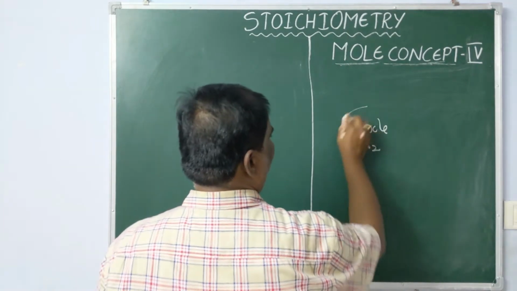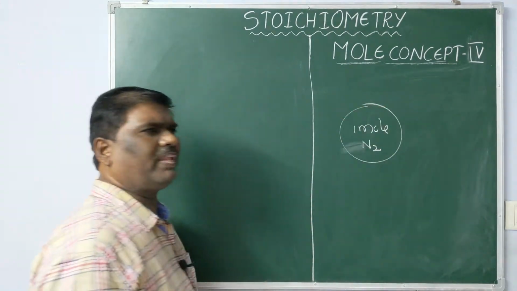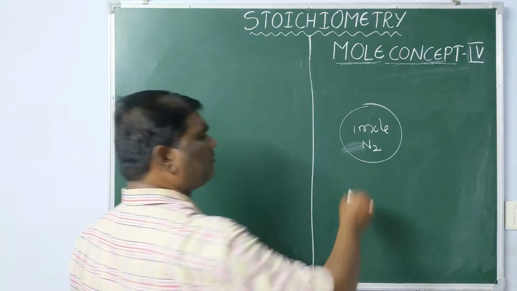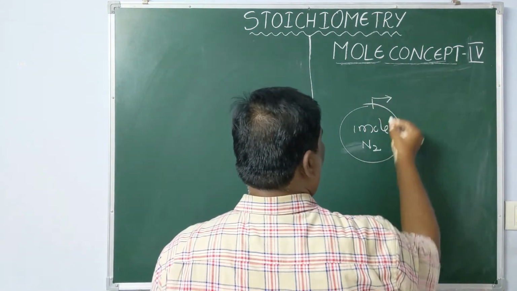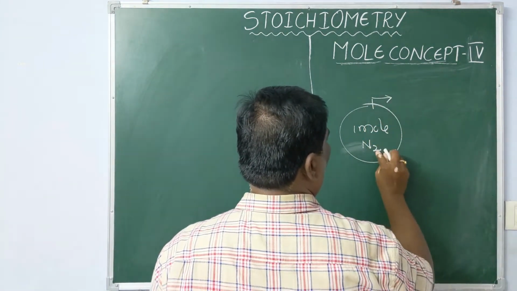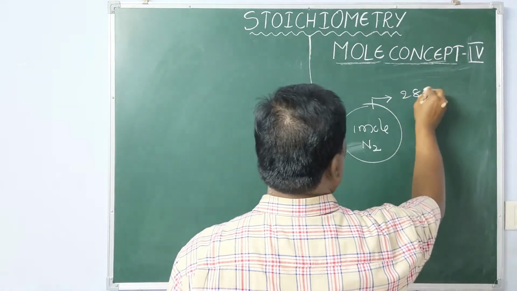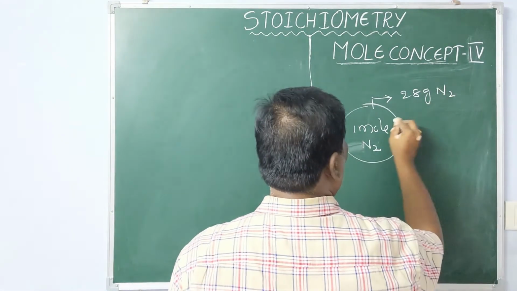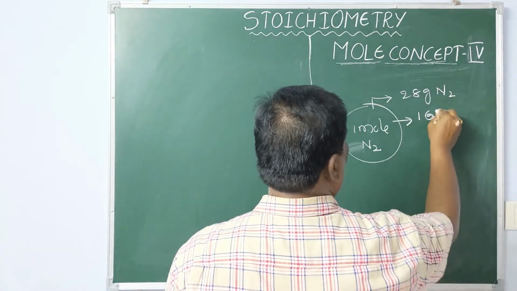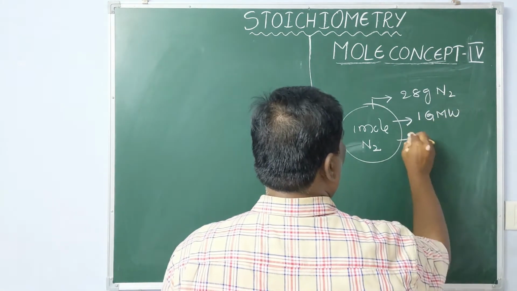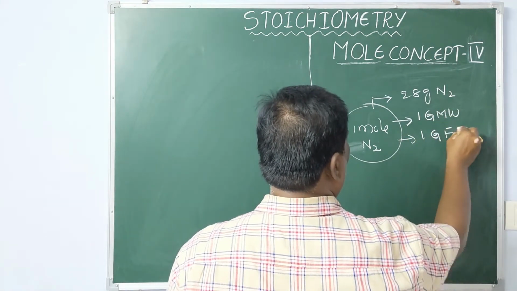Let us take the non-metal nitrogen gas. Now I define this as nitrogen weight 14 plus 14, 28 grams of nitrogen. Previously we said 1 gram molecular weight, 1 gram formula weight.